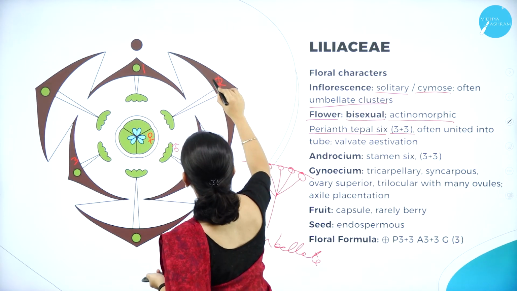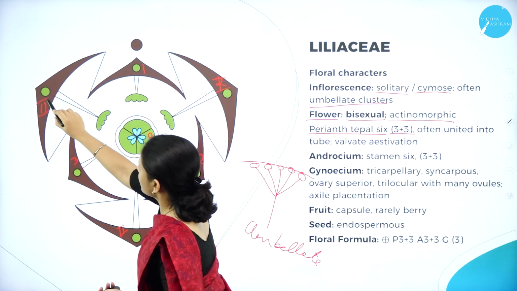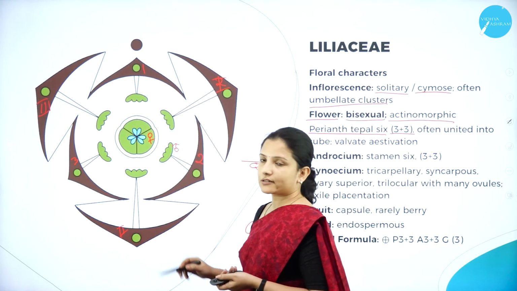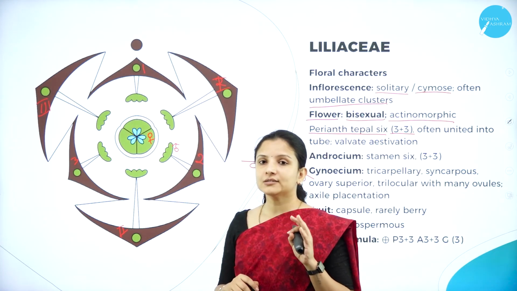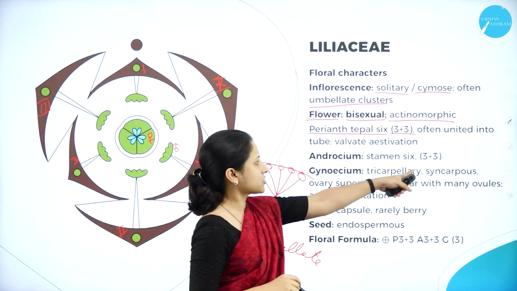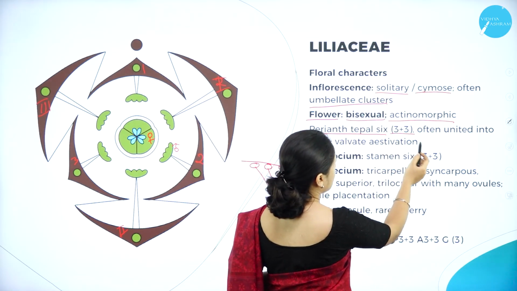One more: tepal 1, tepal 2, tepal 3. So they are arranged 3 plus 3, that is, in two groups. Group 1 has 3 tepals and group 2 has 3 tepals. They are arranged like this and they are connected to each other. Therefore, 3 plus 3.